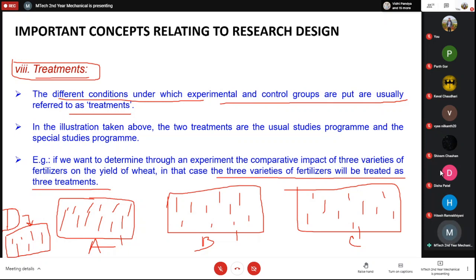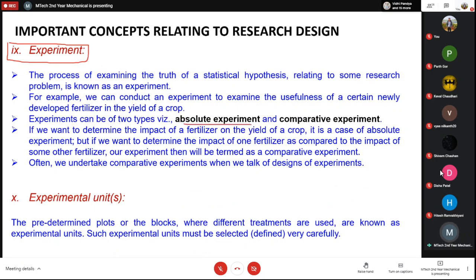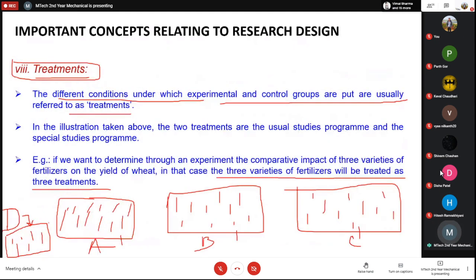Experiments can be further classified as absolute experiment or comparative experiment. If you just want to study the effect of this fertilizer D on the crop, then this is an absolute experiment. Just in terms of some parameters you can present your result. But if you want to see which one is better, then you have to do it for A, B, C, and D, and then compare D with the others.